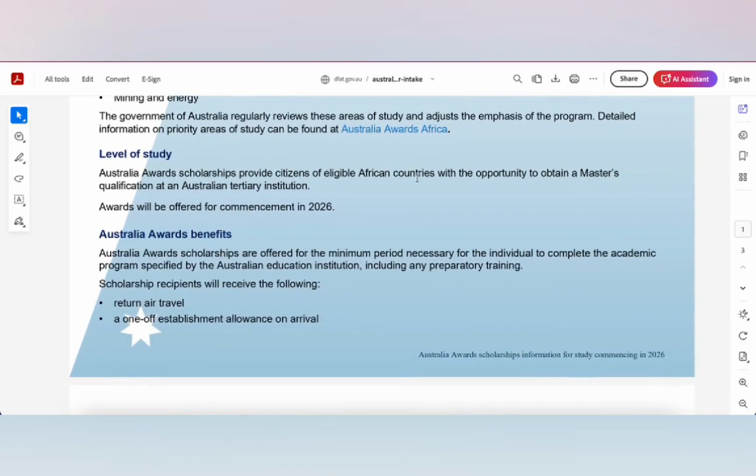Like I mentioned, this is for masters and this is for commencement in 2026. You are applying now, but you go to Australia for your studies in 2026.